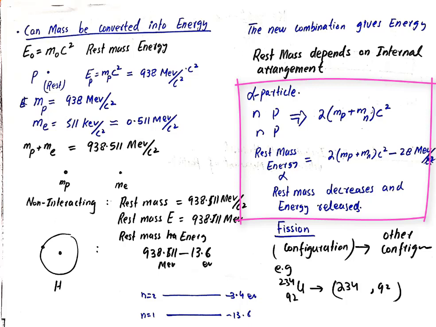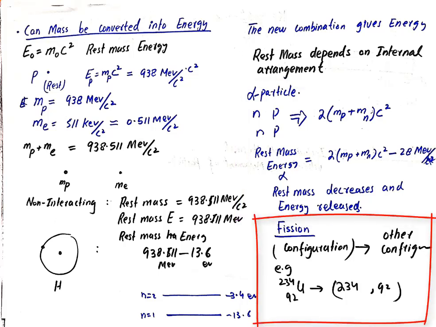But if these two protons and two neutrons are combined together to form an alpha particle, the rest mass energy will decrease, and this decrease is about minus 28 MeV. It means that when this combination is formed, 28 MeV of energy is released. So the rest mass decreases and energy is released. That is the relation between energy and mass.